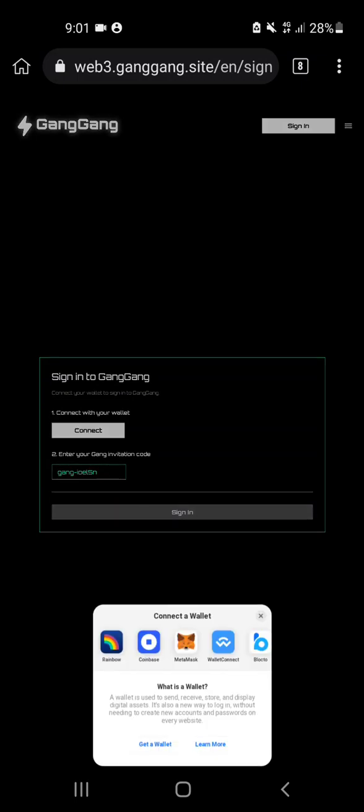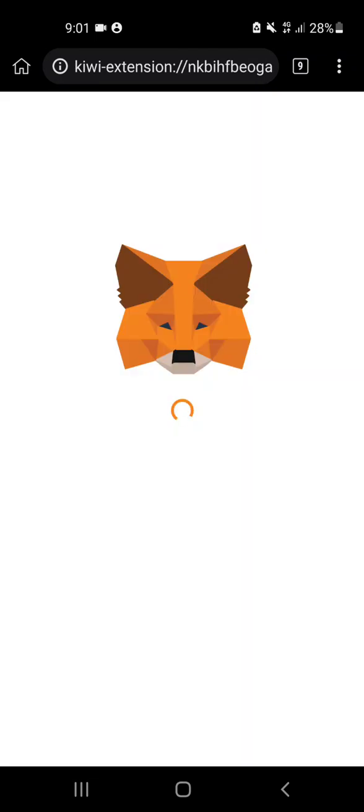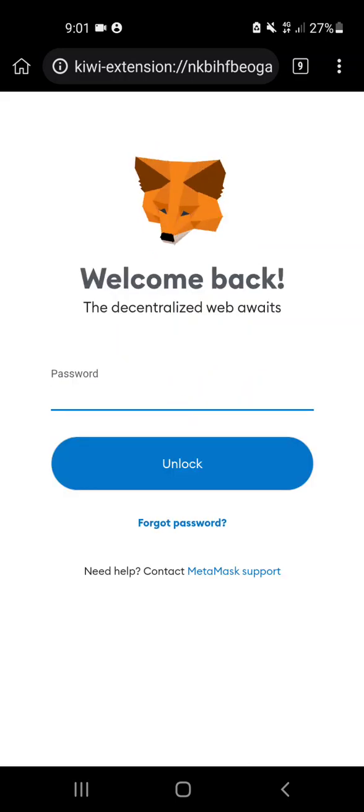Click on connect, and some accessible wallets will show on your screen. Click on MetaMask. I recommend that because it's easy to access on any website, so do whatever you need to do and follow them.